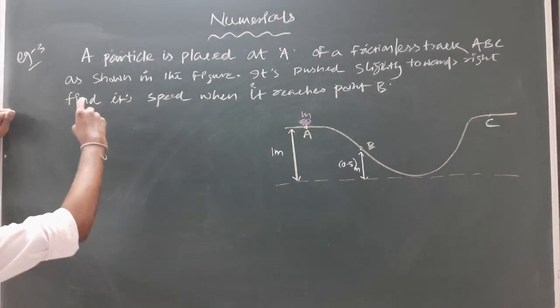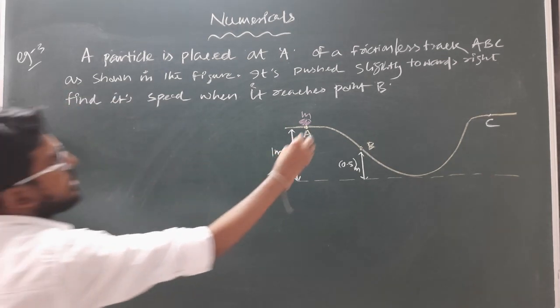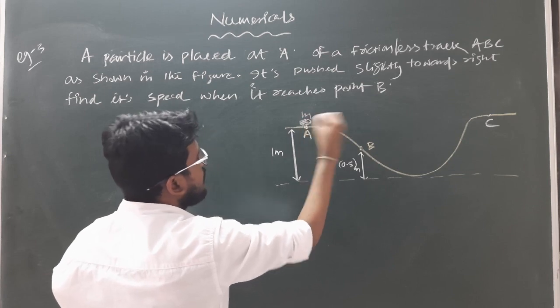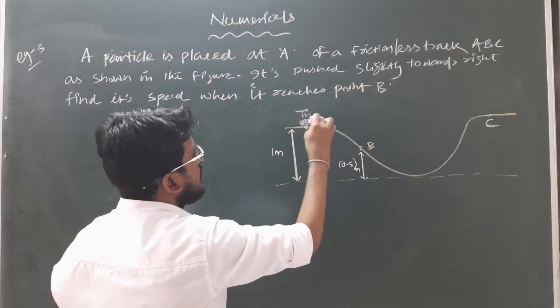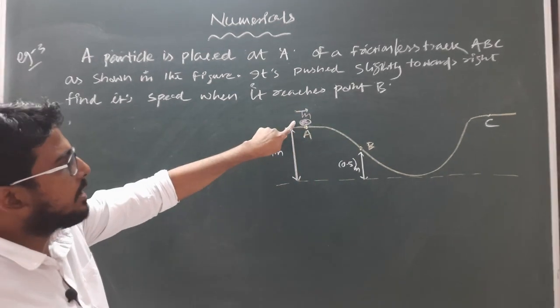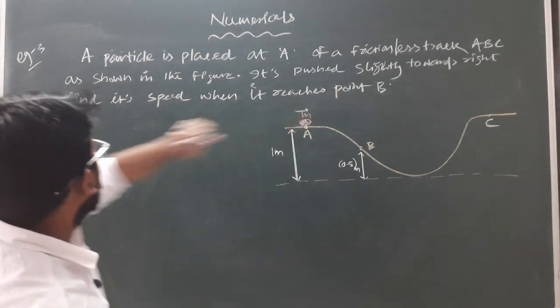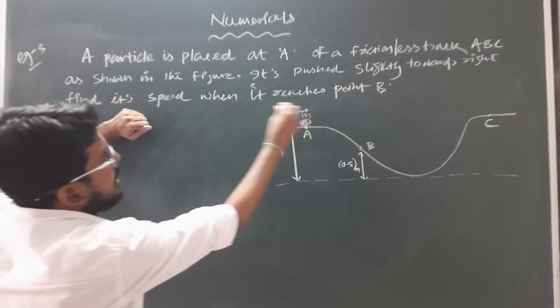Which is named as A, B, C. Then as shown in the figure, it's pushed slightly. So the particle is just pushed slightly towards right. So a small amount of pushing is applied on this particle towards right direction. That's why it will start moving. So we have to find out the speed of that particle when it reaches point P.